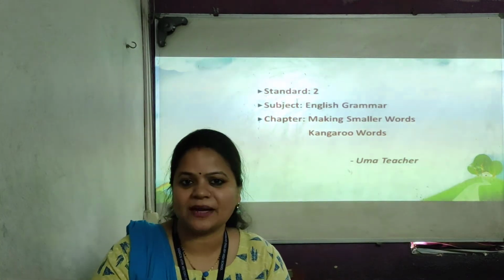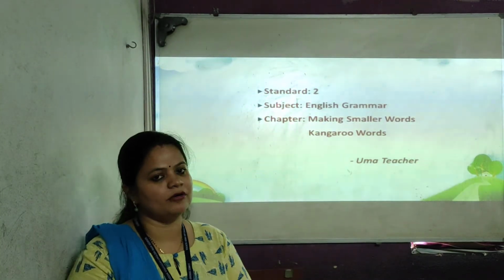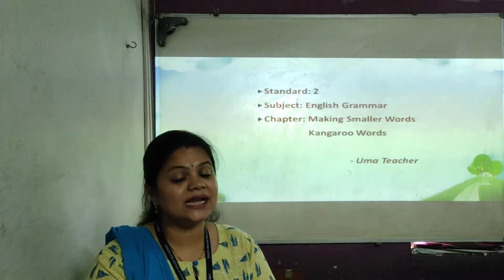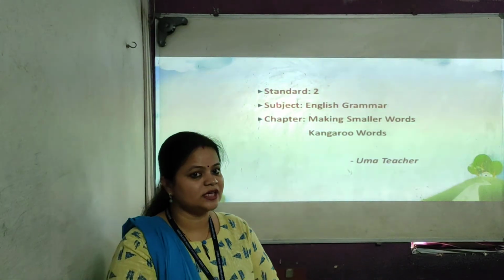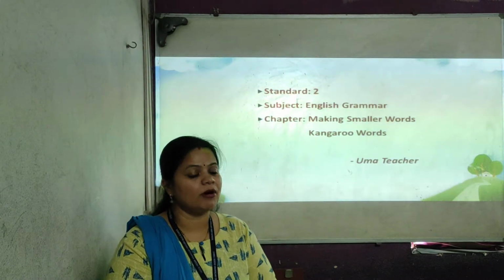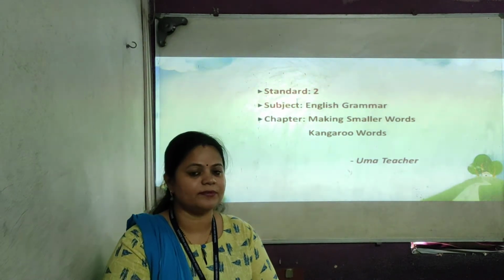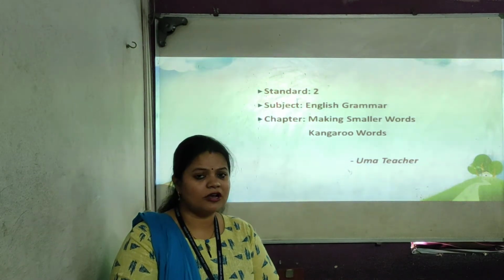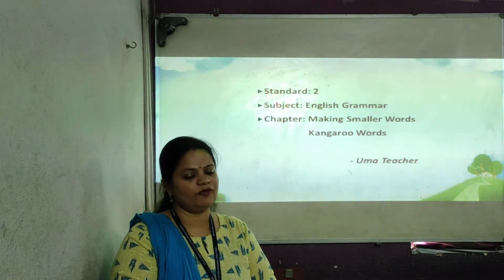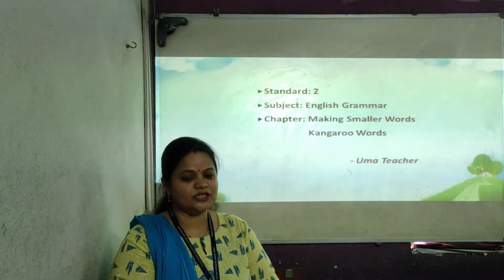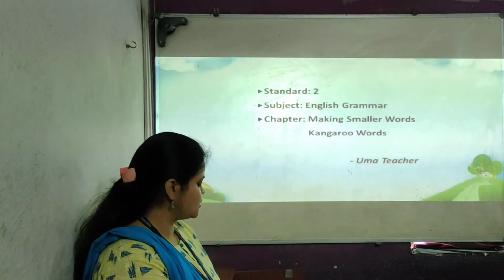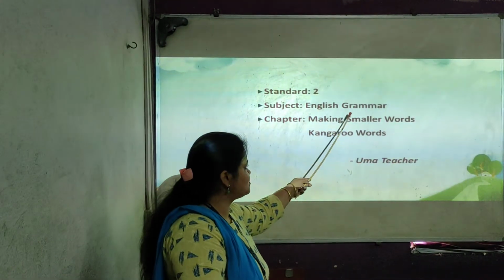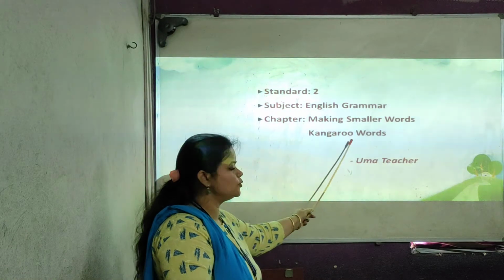So in the previous chapter we have learned about describing words, that is adjectives. Describing words are the words which describe the quality or quantity of a person, place, animal or thing. Hope all of you understood the topic very well. Now let's begin today's new topic. Today we are going to learn making smaller words and the kangaroo words.